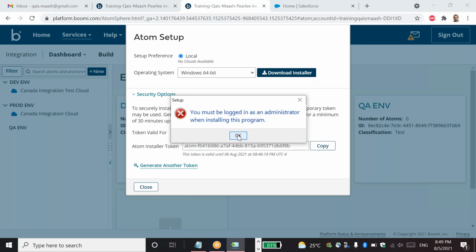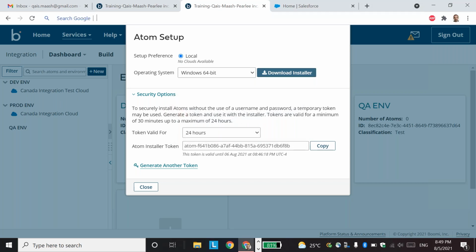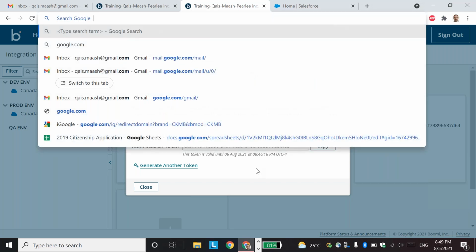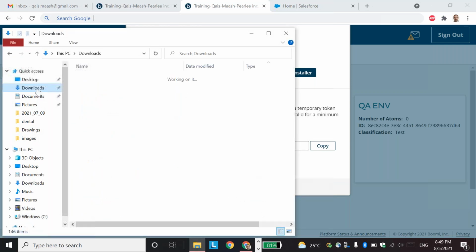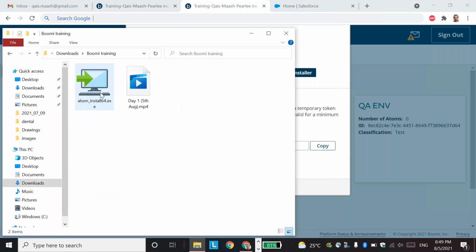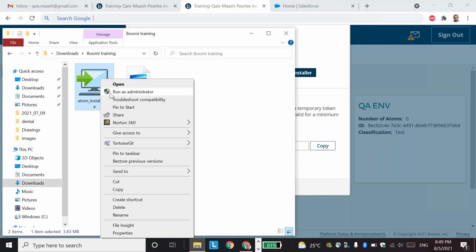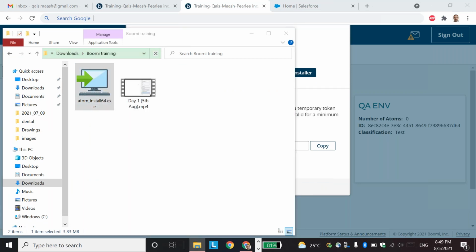Okay, yes, so you need to right click and run as the administrator. No, don't do anything. You go to the location where that file has been downloaded. Now right click, run as administrator.